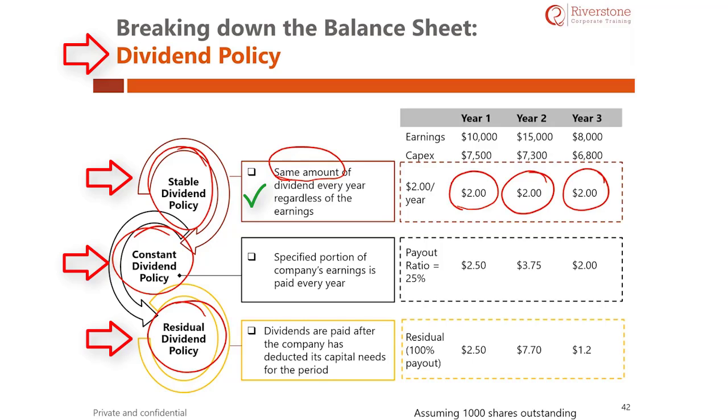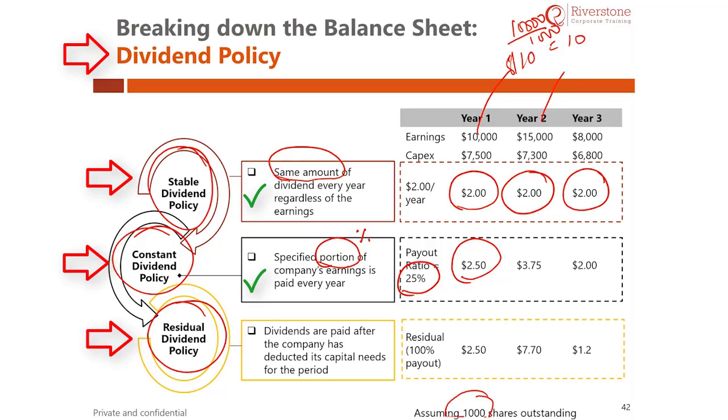In constant dividend policy, a portion or percentage of the earnings is declared as the dividend. Now, let us assume that a company declares a payout of 25%. It implies that the company will pay a dividend of around 2.5 in the first year, which is 25% of the earnings. What is earnings per share? Let us say that the company has 1,000 shares. The earning in the first year is 10,000 divided by 1,000, which gives $10. Hence, 25%, which is the payout, becomes 2.5.